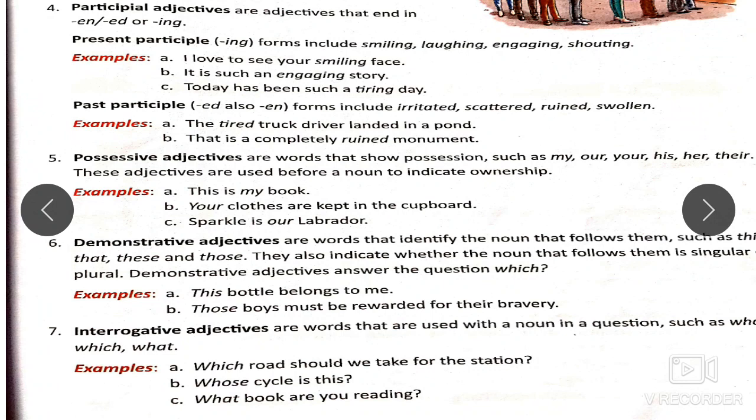So the noun road is again qualified or modified by the use of this WH word, which, hence this is an interrogative adjective. It refers directly to the noun. Whose cycle is this? What book are you reading? In all these sentences, we find the WH word immediately followed by the nouns. Hence, these are interrogative adjectives.